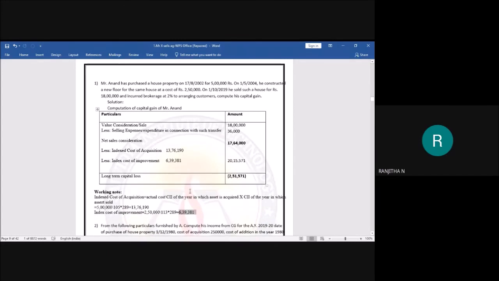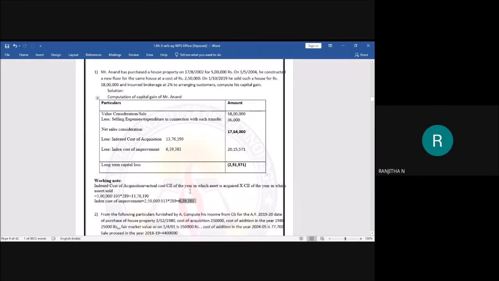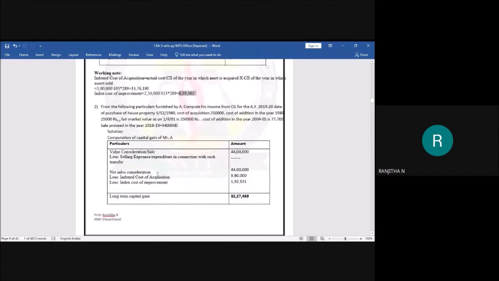Yes. Shall we solve one more problem, students? Here we have a second problem, that is, go for the question. From the following particulars furnished by A, compute his income from capital gain for the assessment year 2019-20. Date of purchase of house property is 1/12/1980, means it has been purchased before 1/4/2001, and the cost of acquisition is 2,50,000. Cost of additions in the year 1980 is 25,000 rupees.